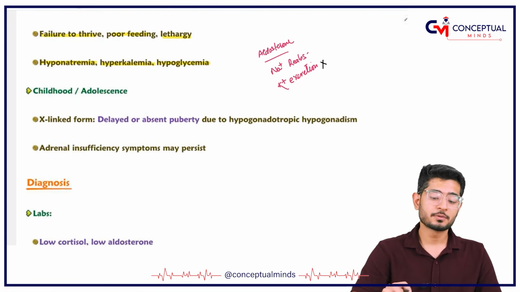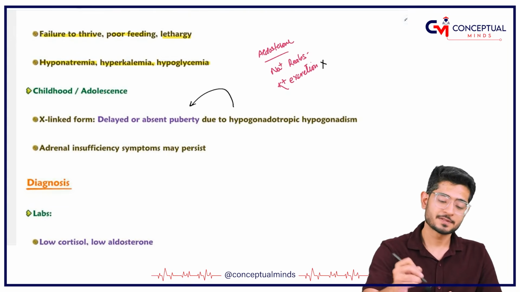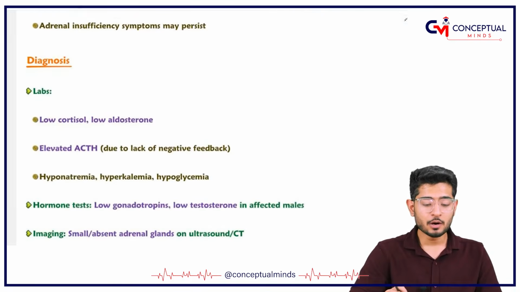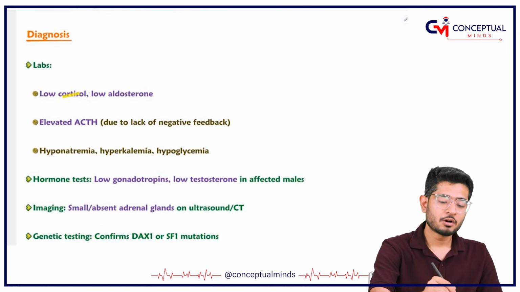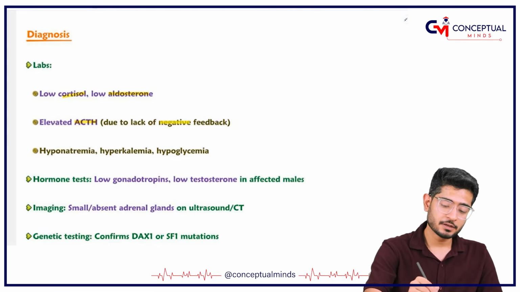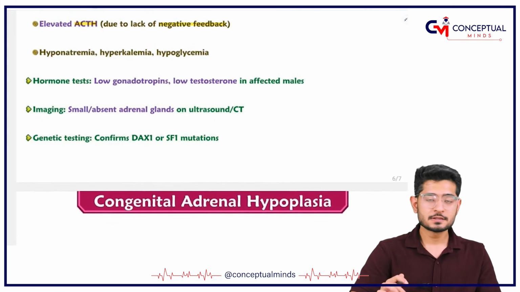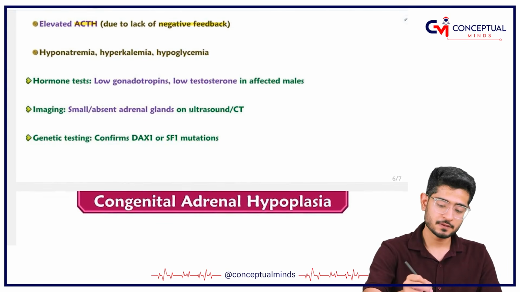So what is going to happen? See, in hypogonadotropic hypogonadism, of course there will be delayed or absent puberty. How will you diagnose? Cortisol levels are less, aldosterone is less. ACTH, adrenocorticotropic hormone, is elevated because of the negative feedback mechanism. Now see what radiological investigations you do.